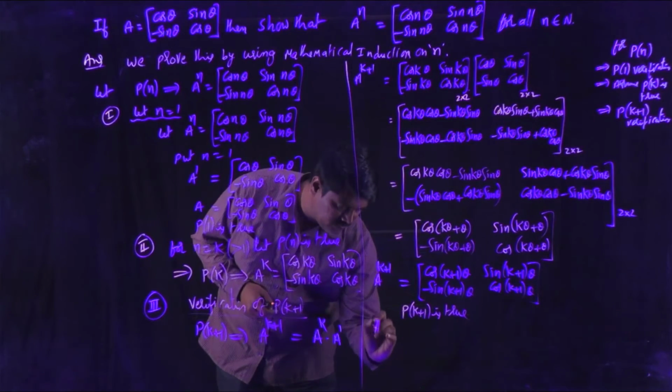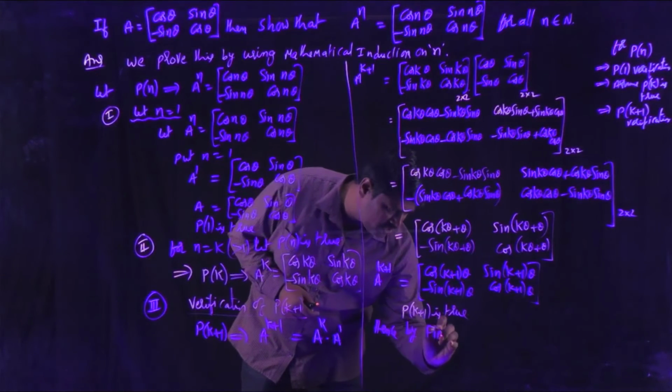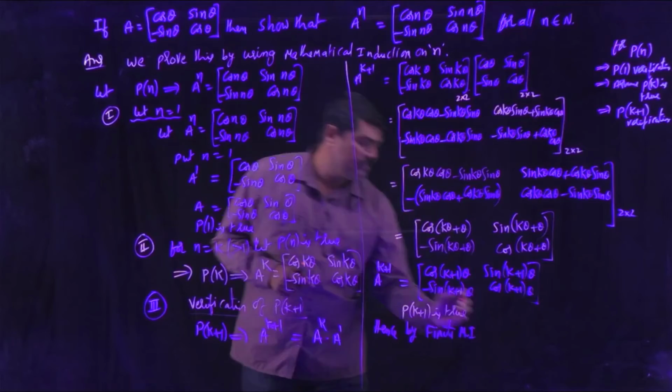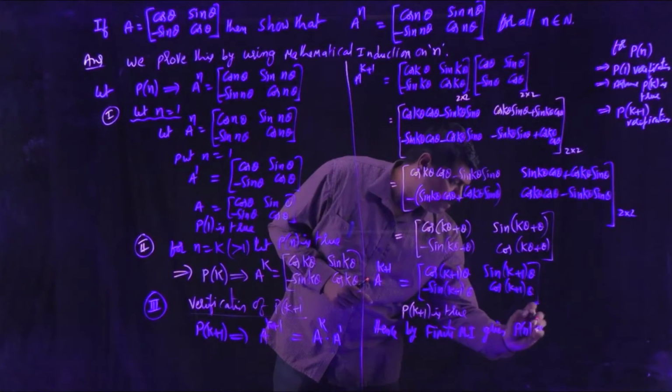Hence, by finite mathematical induction, given P of n is true.